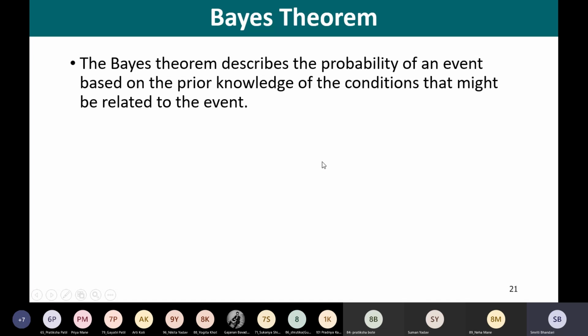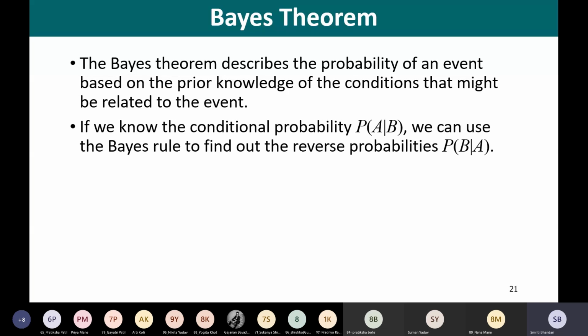The Bayes theorem describes the probability of an event based on the prior knowledge of the conditions that might be related to the particular event. If we know the conditional probability, say for example, we are having two events A and B, and if we know the conditional probability of event A given B, we can use Bayes' rule to find out the reverse probabilities. That means the probability of B given A can be computed.